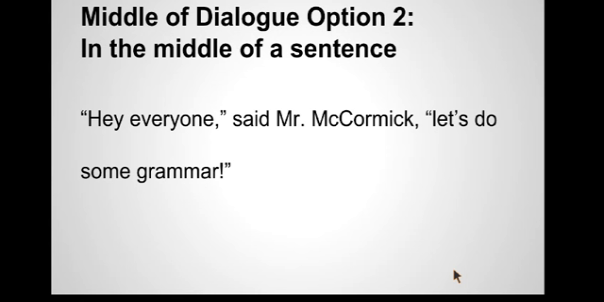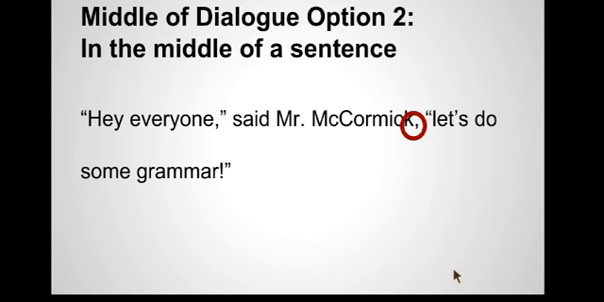Sometimes you plop a tagline in the middle of a sentence. And here's what I mean by that. "Hey everyone," said Mr. McCormick, "let's do some grammar." Well, if we take a look at this, you'll notice that "hey everyone" isn't really a complete thought. It's not a complete sentence. And so essentially I have one long sentence here with my tagline thrown in between.